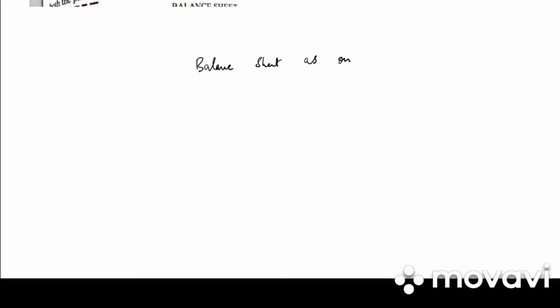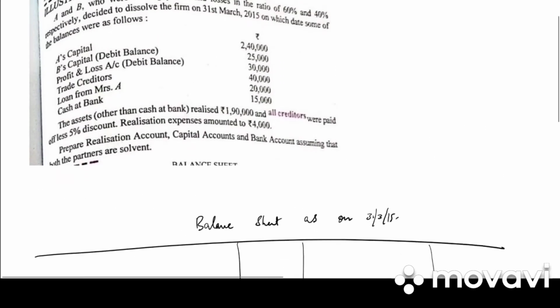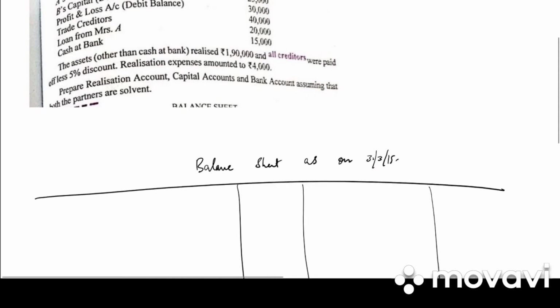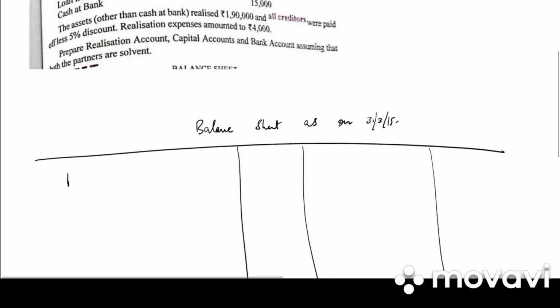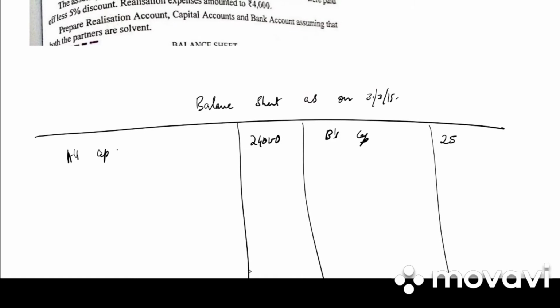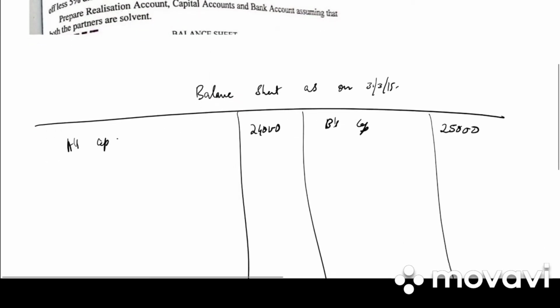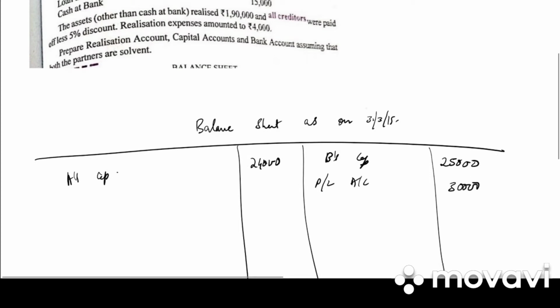Balance sheet as on 31st March 2015. Liabilities, amount, assets and amount. They have given us A's capital 2,40,000. They have given us B's capital, that is a debit balance, so it will be written on the asset side, 25,000. Next they have given us the profit and loss account debit balance, 30,000.